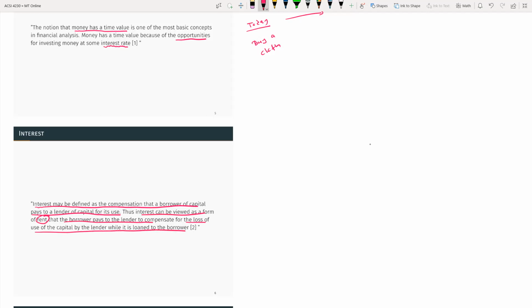So let's say you have $100 and then you give it to your friend. Now you are giving away the opportunity to use that $100 for yourself. Okay, maybe you could have gone to a restaurant and eaten. You can buy clothes, or you can go to the movie theater. So you are giving away that opportunity, and you are giving the money to your friend. So because of that, you are expecting something extra in return. That's the basic idea of this interest.